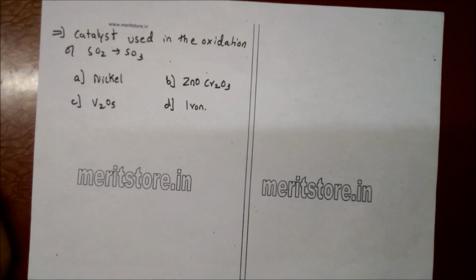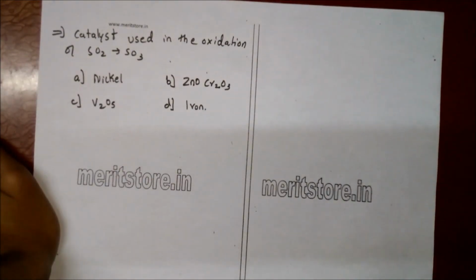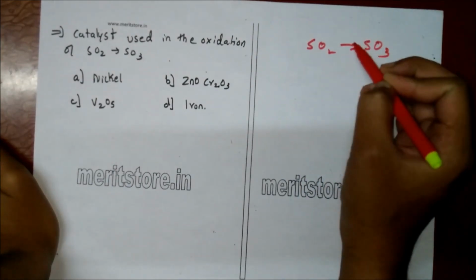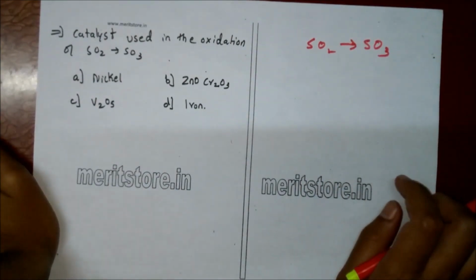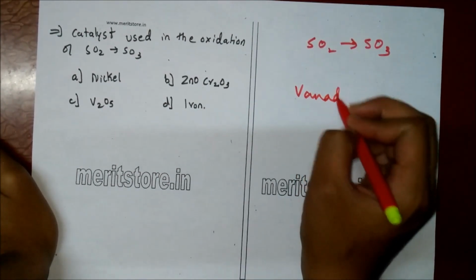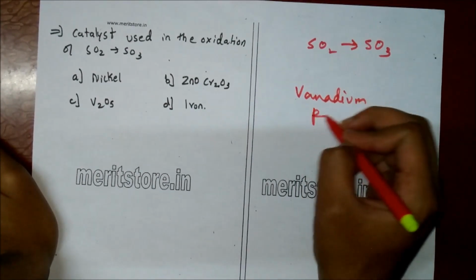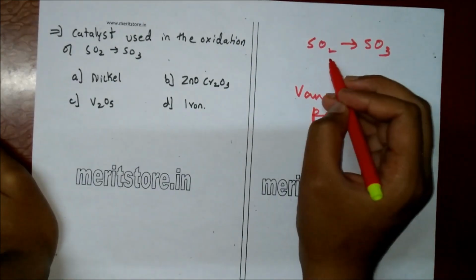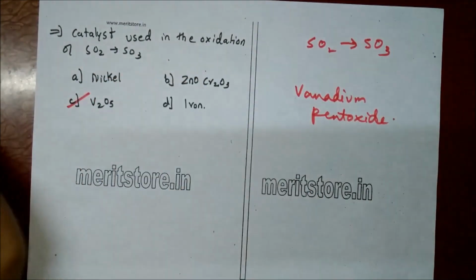The catalyst used in the oxidation of SO2 to SO3 is A. Nickel, B. ZnCr2O3, C. V2O5, and D. Iron. Conversion of SO2 to SO3 requires a strong oxidizing agent. It is done in the presence of V2O5, that is vanadium pentoxide. It is a strong oxidizing agent. It converts SO2 to SO3. So option C is the correct answer.